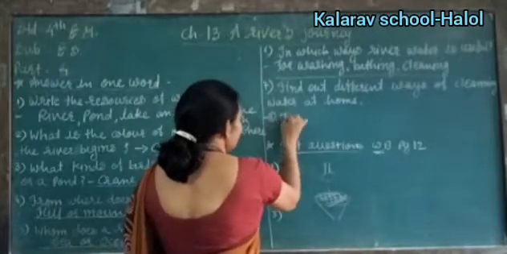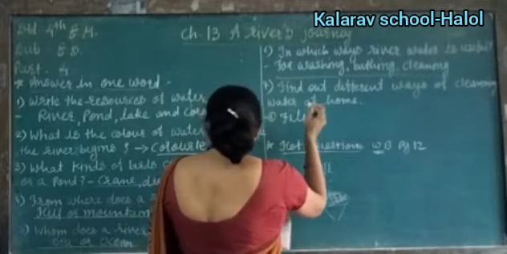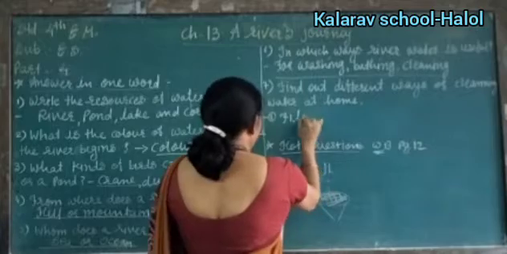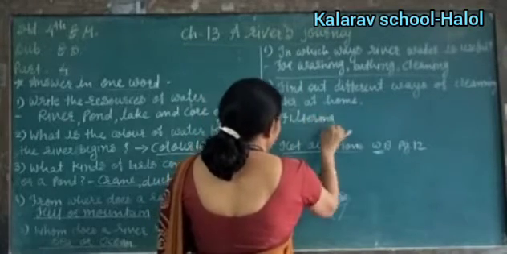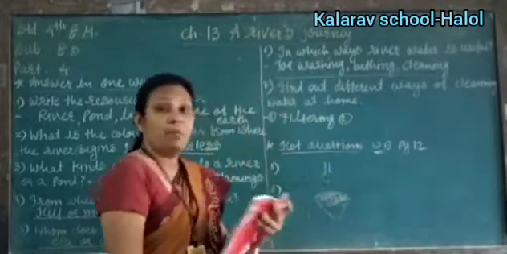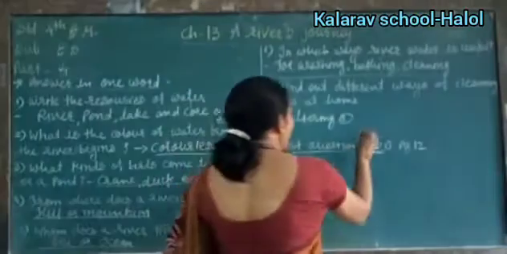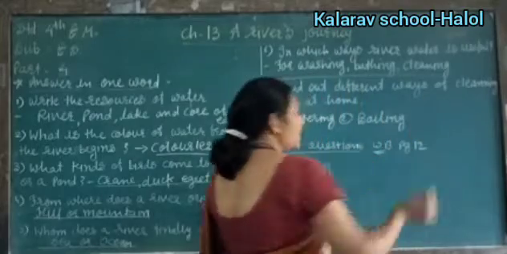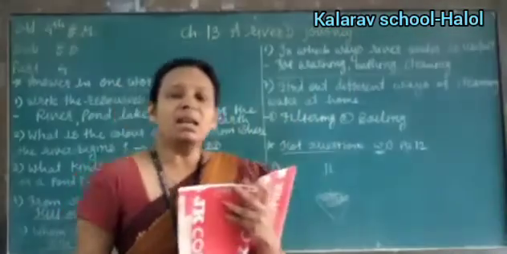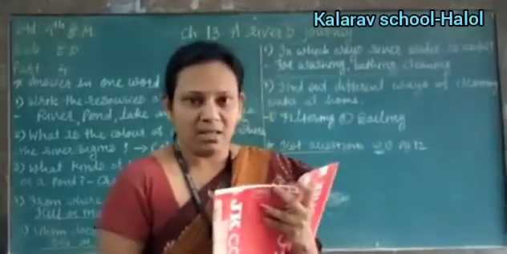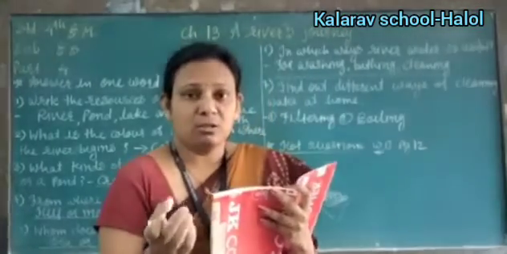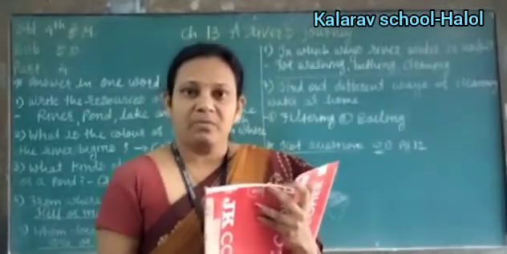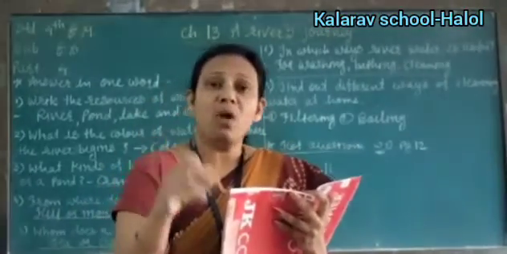The first method is the filtering method. Then the second one is boiling. Now another one is the boiling method. When filtering is done, not all the impurities in the water are completely removed, right? Filtering method से जो बहुत सारी impurities है वो completely removed नहीं होती. Now the second process is the boiling method.